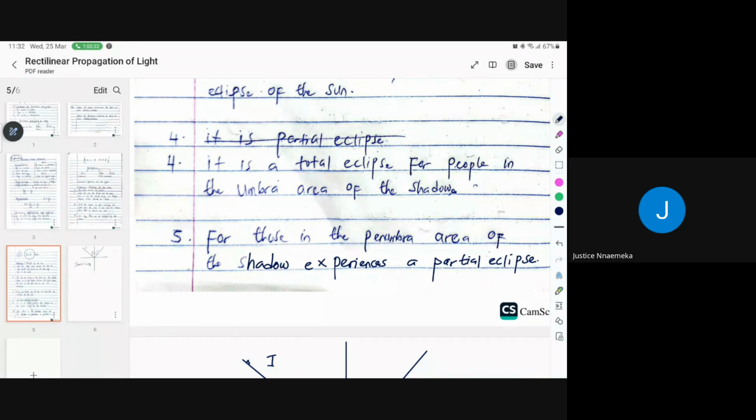So you can also look at the annular eclipse. I have an assignment for you now. You're going to check out the annular eclipse of the sun, the concept behind the annular eclipse of the sun. So these are the key things under your light, the rectilinear propagation of light. Like I said, it's going to be a very brief class today. That's your rectilinear propagation of light. Are we together, guys? All right.